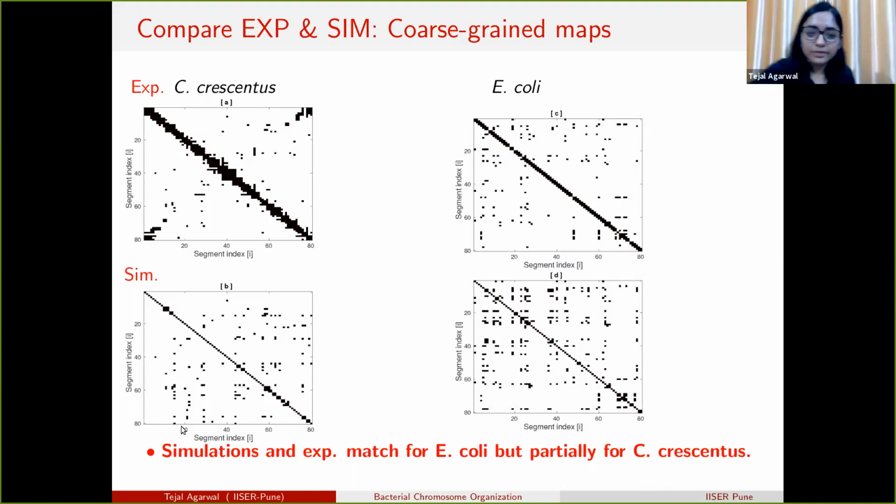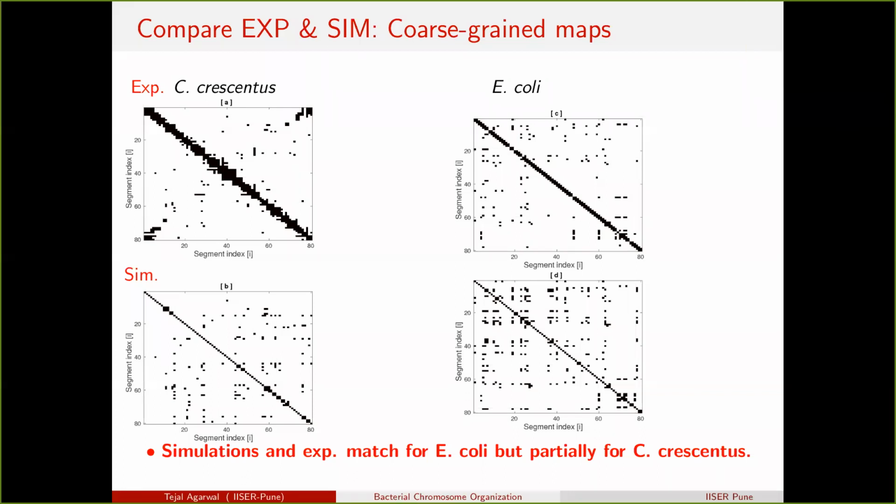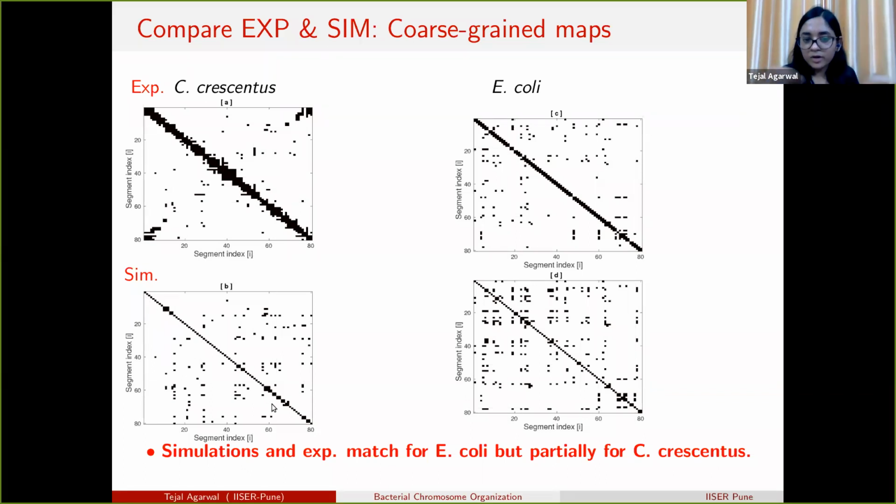Yeah, so one diagonal is the trivial one. Because the polymer is connected, suppose 1, 2 and 3, one monomer is connected with the second one, which is connected with the third one. This particular diagonal represents that the monomers which are coming closer by virtue of being connected are coming closer in the 3D space. But this other diagonal shows a non-linear, non-trivial organization.